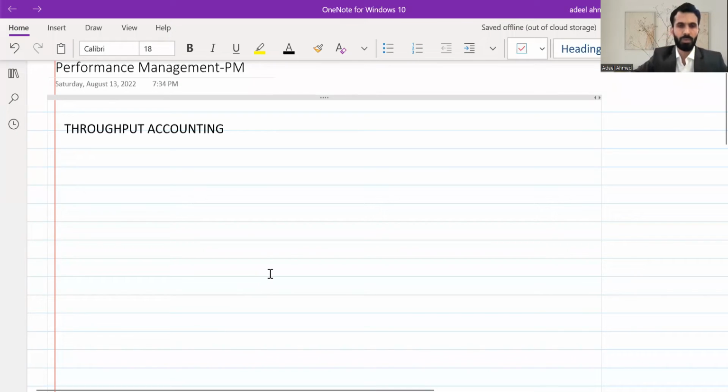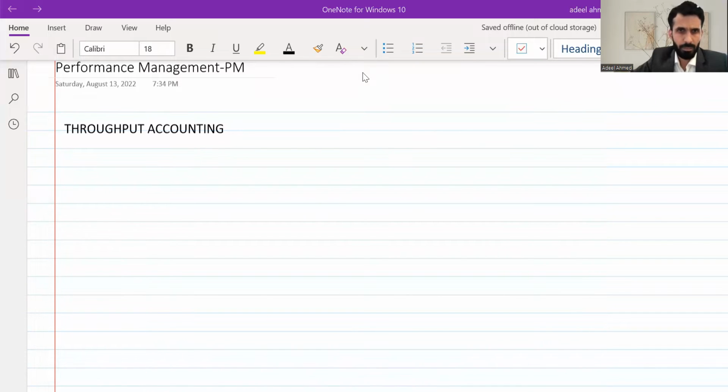So let's try to understand in a different way how we can understand the concept of throughput accounting. I hope I explained quite a lot theoretically as well. As I said, throughput refers to the rate at which the system generates output, and it's a measure of return. What we want to achieve here is to maximize our throughput, which could be calculated by taking the difference between the selling price and direct material.